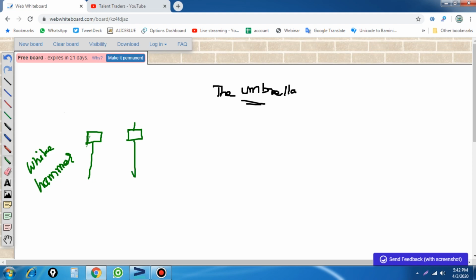Here we don't see any wick on one side; here we see the wick. This is the white hammer, or we normally say hanging man, or white umbrella candle. So this is the umbrella group.